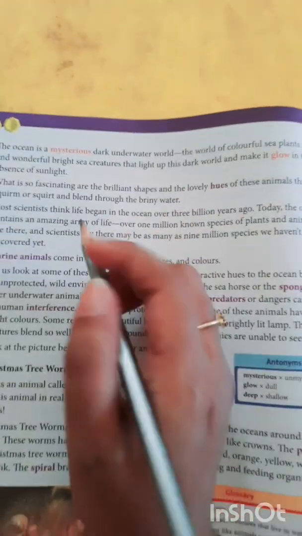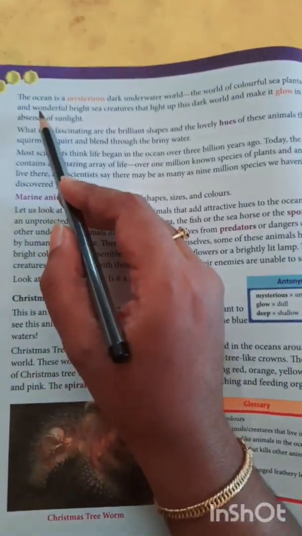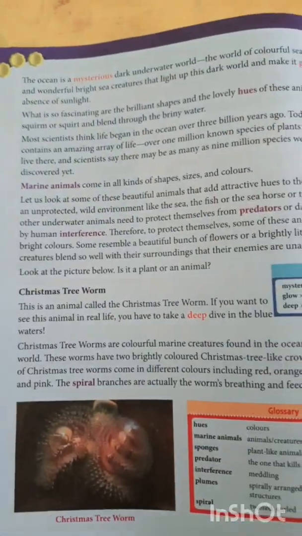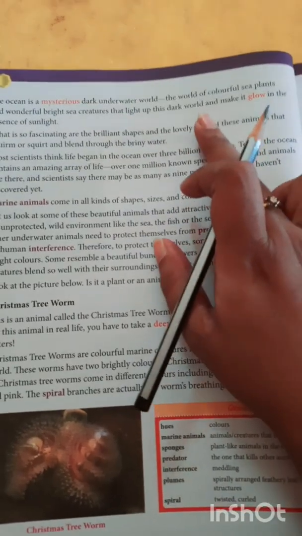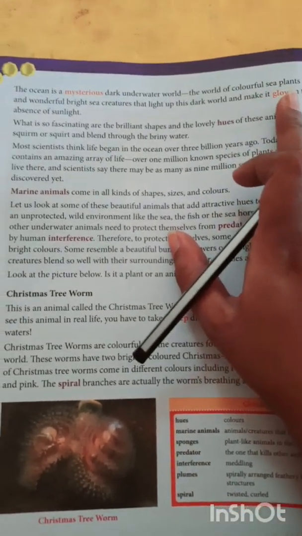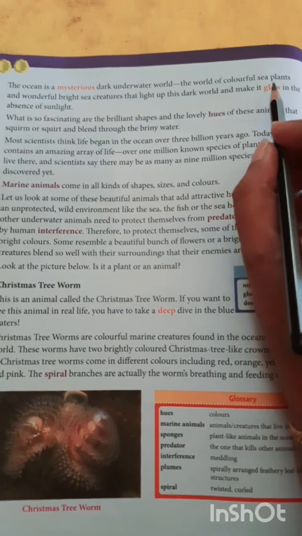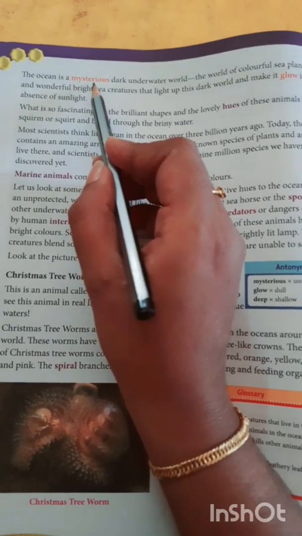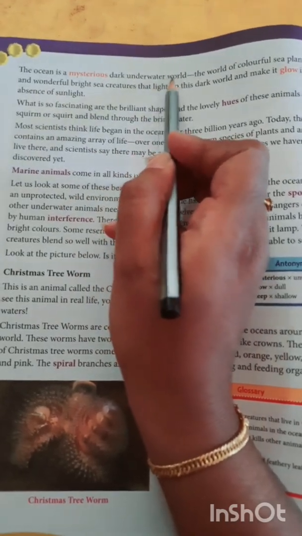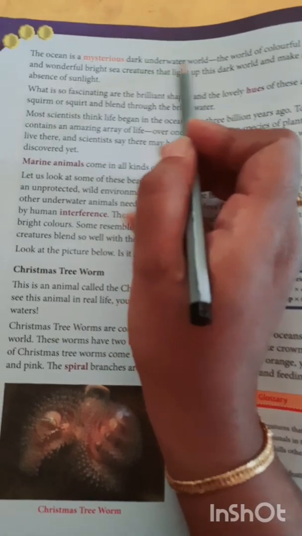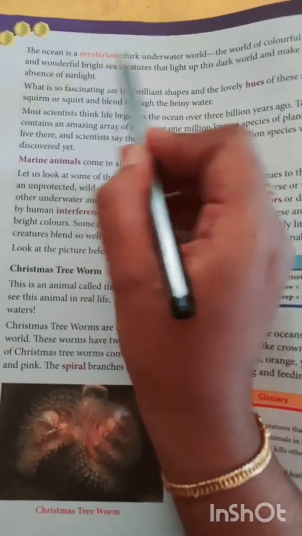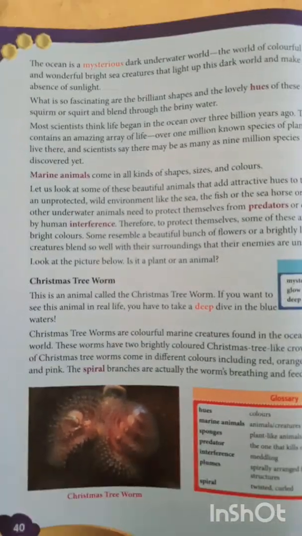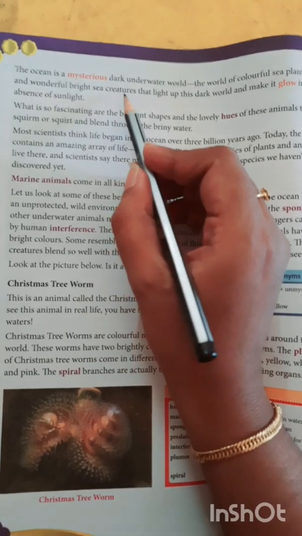Okay, so now let's read. The ocean is a mysterious, dark underwater world, the world of colorful sea plants. So sea plants are the plants that live inside the sea. You know that the ocean is a water world. The ocean is mysterious and dark. What's the meaning of mysterious? Any idea? Mysterious means full of secrets.